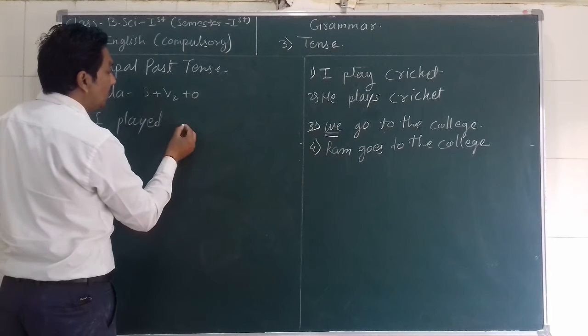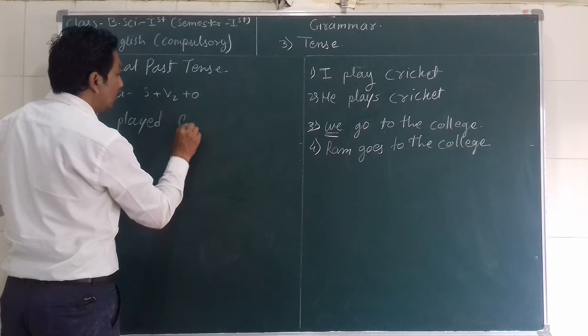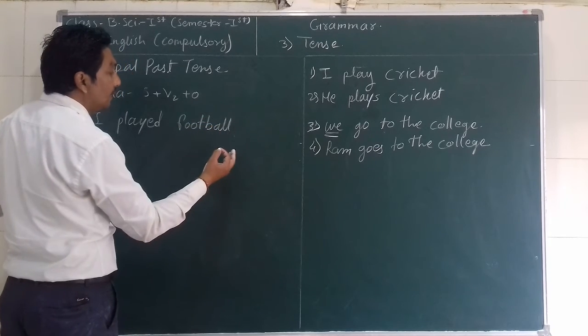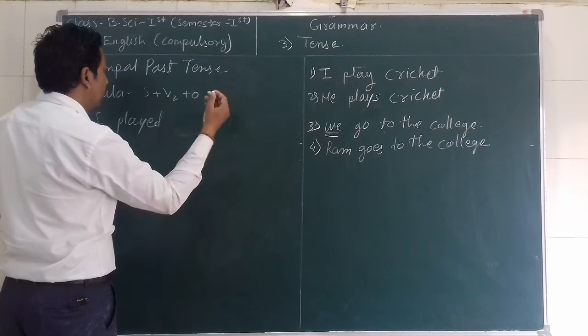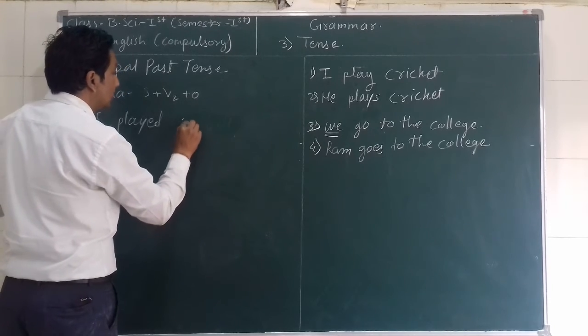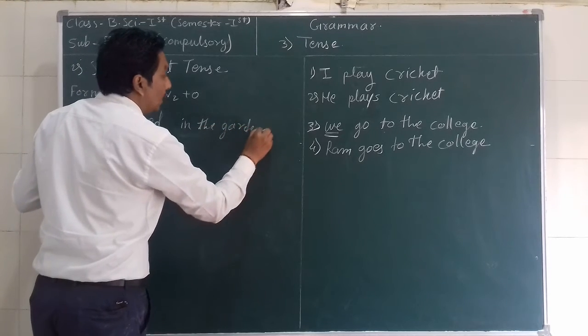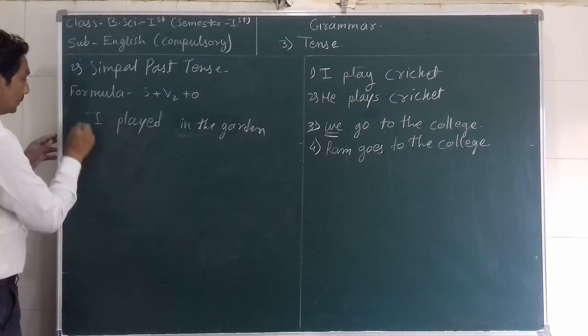Then object. What is playing? Cricket, hockey, anything you can take. We will take here football. Or where is playing? In the garden, in the market, in the ground, whatever you want. In the garden. Any object you can take after the verb.